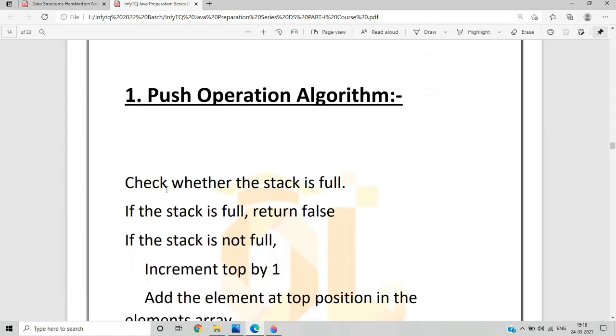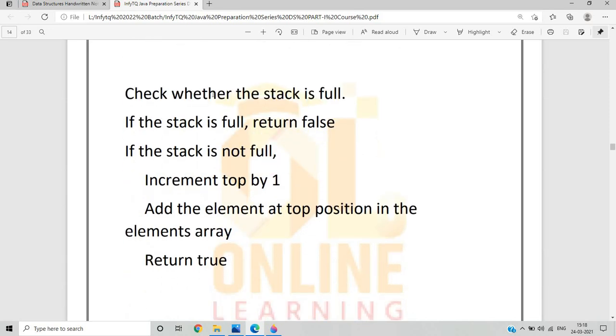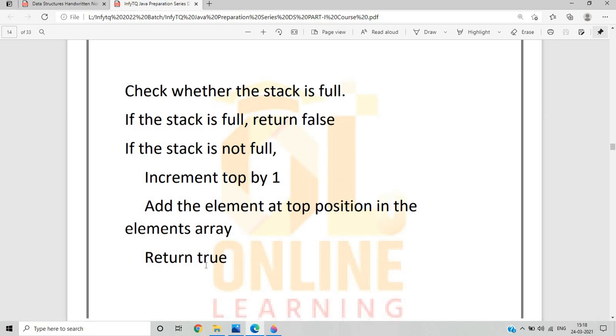So what is the push operation algorithm? For performing the push operation, we need to check whether the stack is full. If the stack is full, return false, because we cannot perform the operation. If the stack is not full, increment top by 1, add the element at the top position in the element array, and return true.